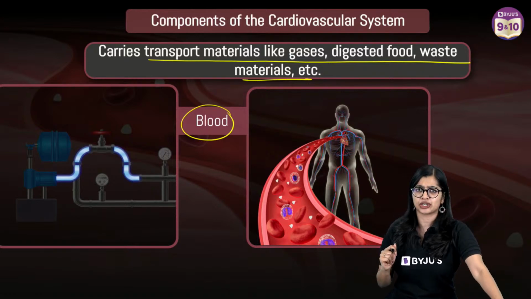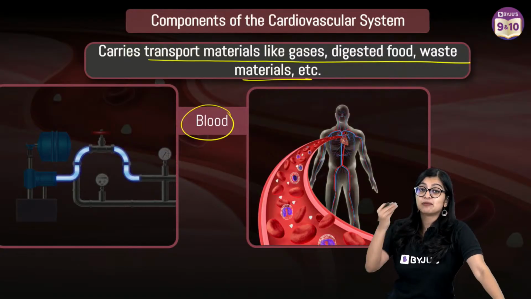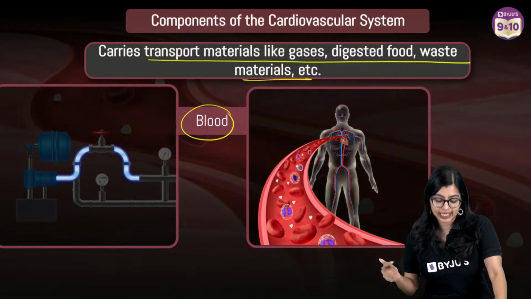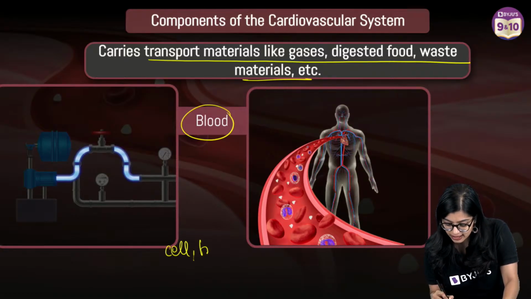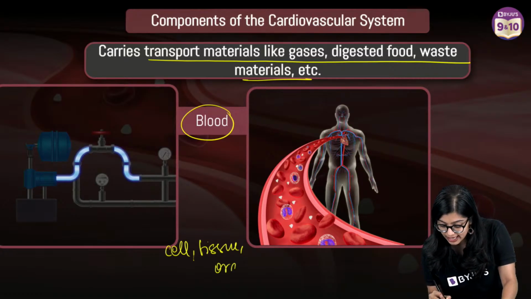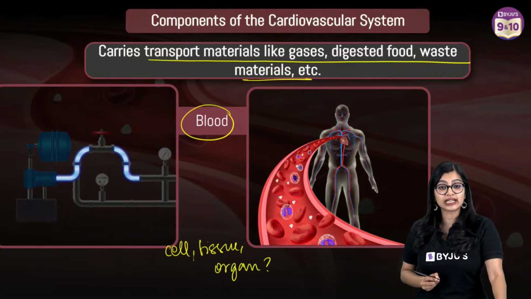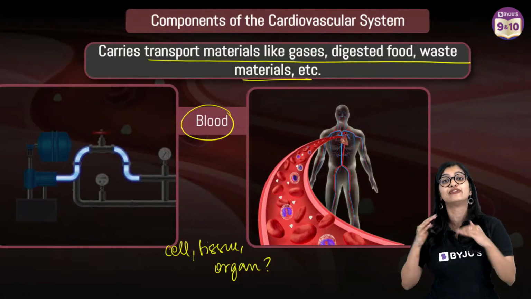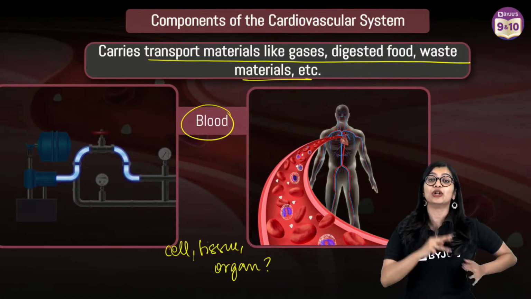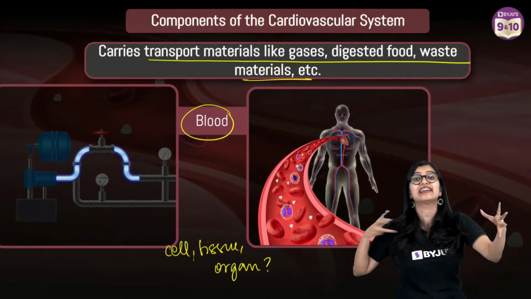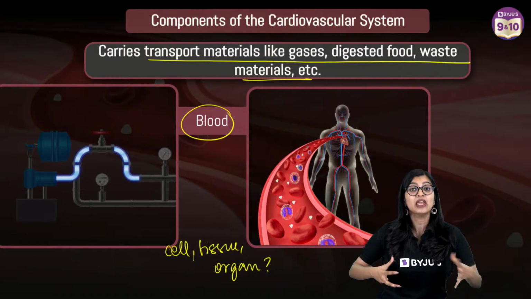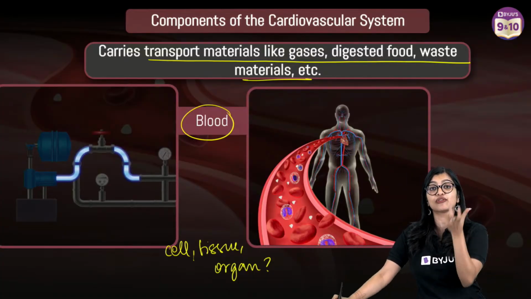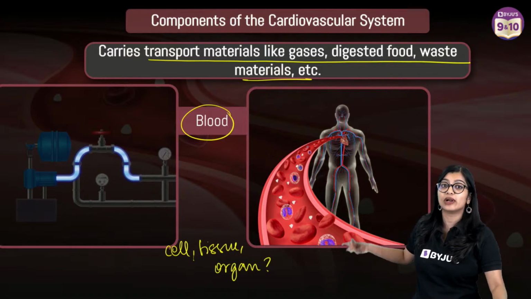Now a very quick question. What is blood? Is blood a cell, is blood a tissue, or is blood an organ? How many of you can tell me this? Very good, exactly. Blood is a fluid connective tissue, right? We know that connective tissues are those tissues which connect different parts of the body together. They bind different parts of the body. And your blood is a fluid connective tissue because of its nature. We know that it is fluid in nature.